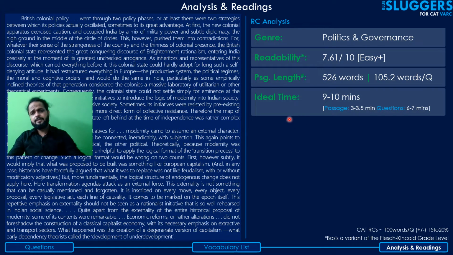Ideal time. I've also mentioned the ideal time to read the passage here. This is the maximum amount of time that you should take. If it is less than this, that's good, so far as it doesn't hamper your comprehension. And the ideal time for solving the questions is the maximum amount of time that you should take here. This is the total ideal time for solving the passage, and again, this is with respect to the time you'd be expected to solve this in your exam conditions on D-Day.